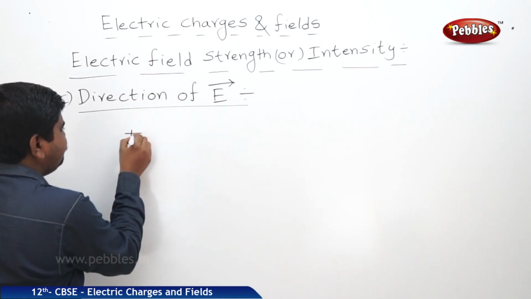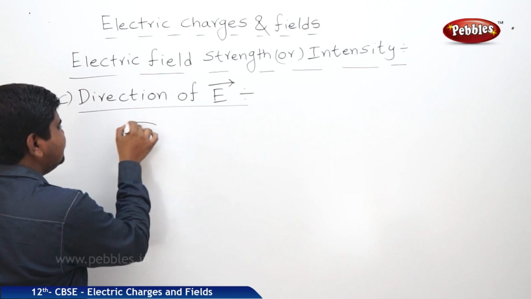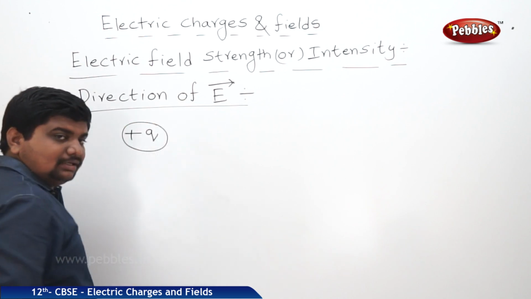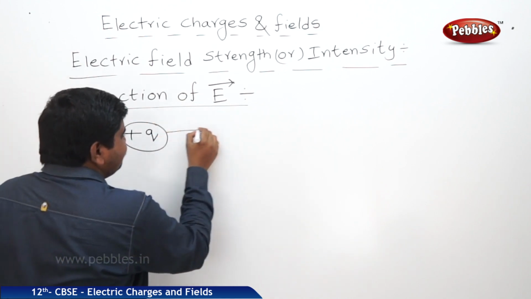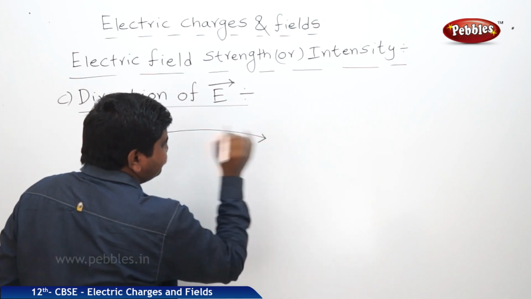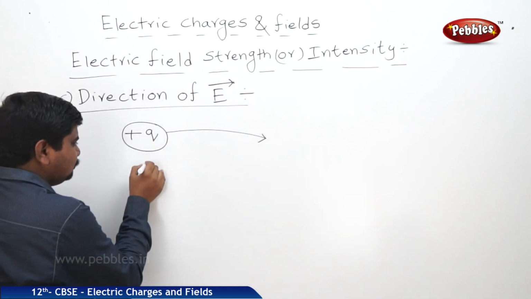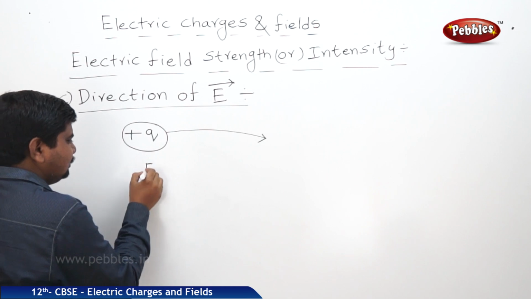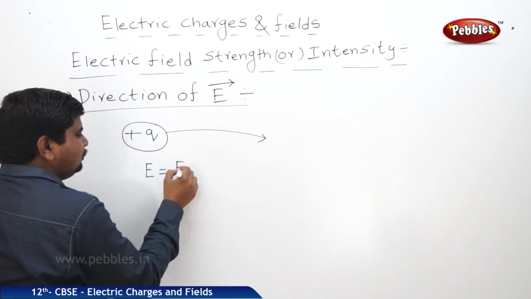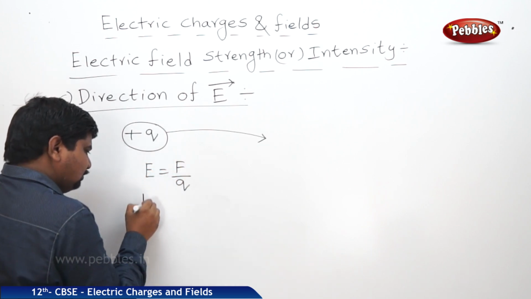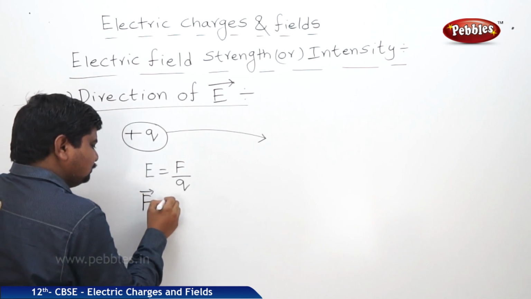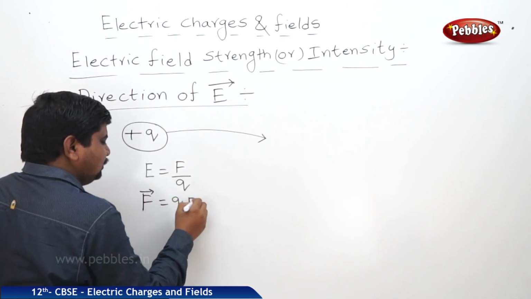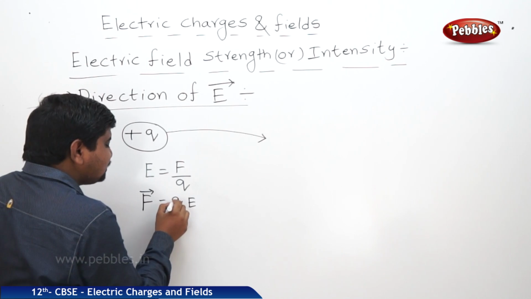Suppose a positive charge is placed in a space, force emanates from the positive charge. So E is equal to F by Q, force is equal to QE. Which QE? Plus QE.